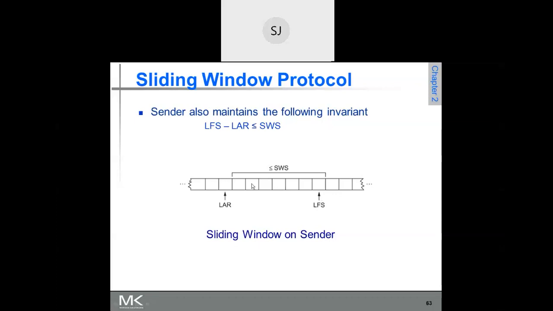After sending the seventh frame, he cannot send the next frame because he is waiting for the acknowledgement. Now what happens? The acknowledgement for this 11th frame has come. Now what happens to this window? Please remember this. Assume that this is 10. This is 11, 12, 13, 14, 15, 16, 17. Now the acknowledgement for the 11th frame has come.